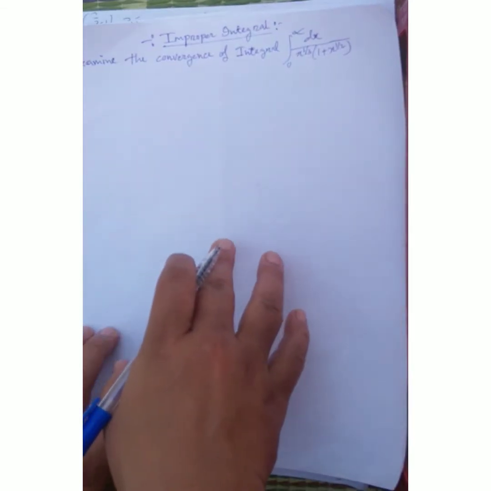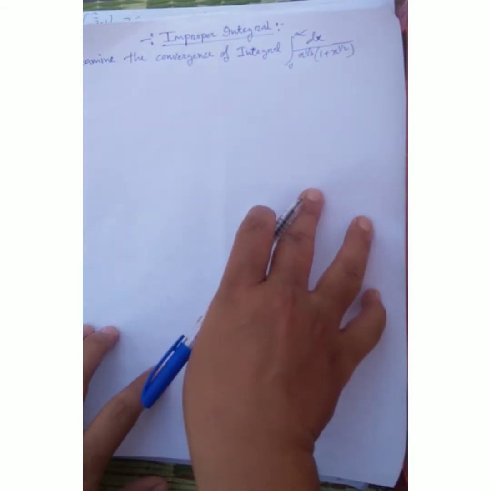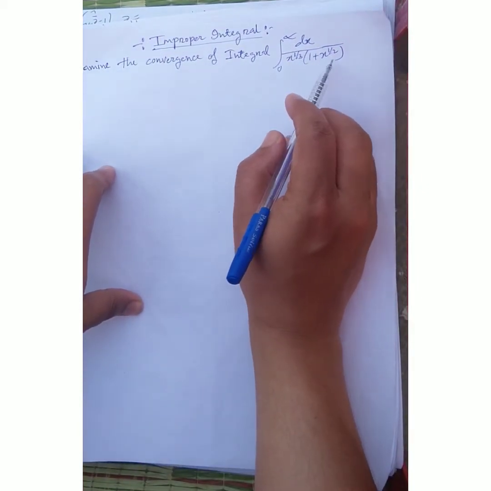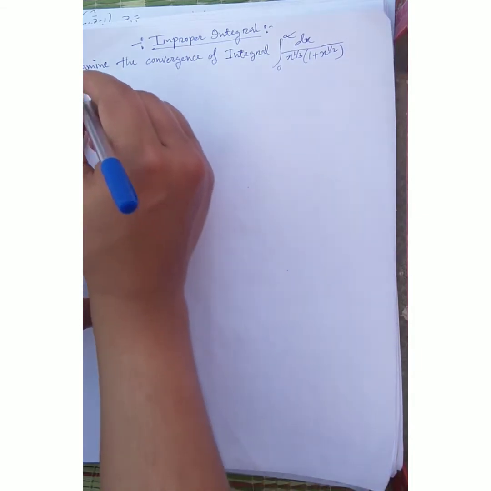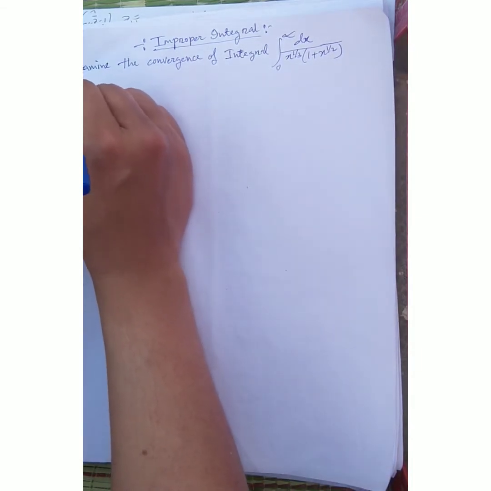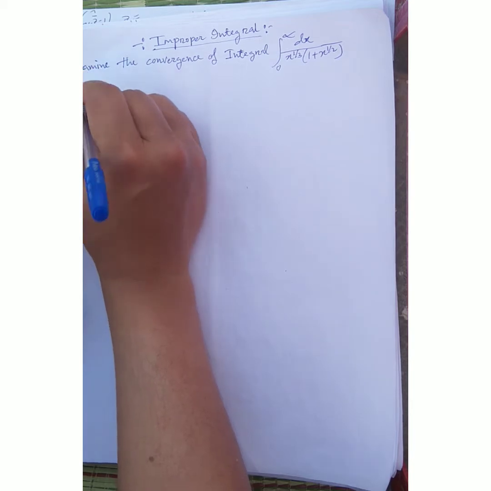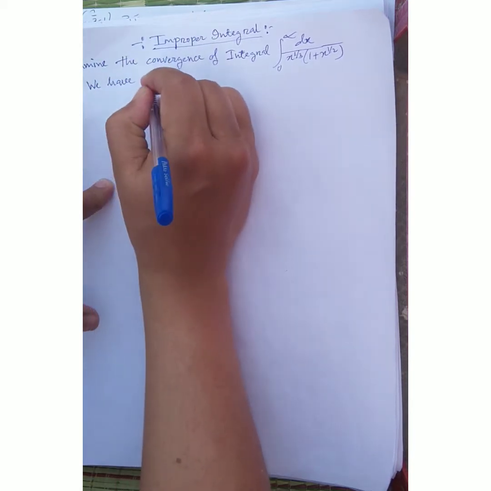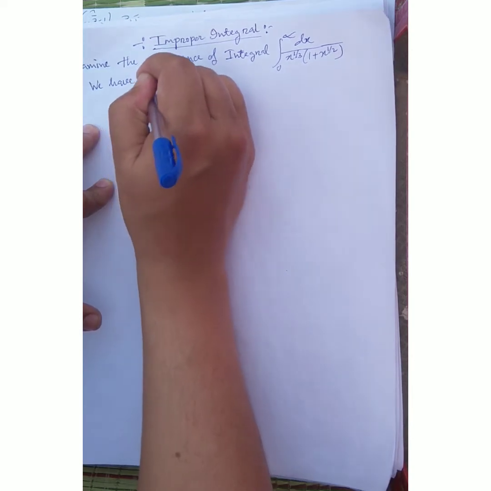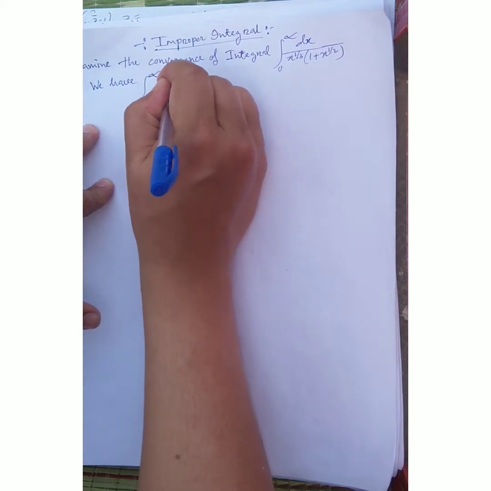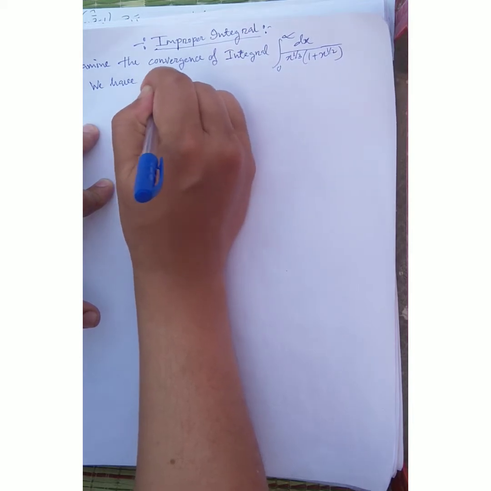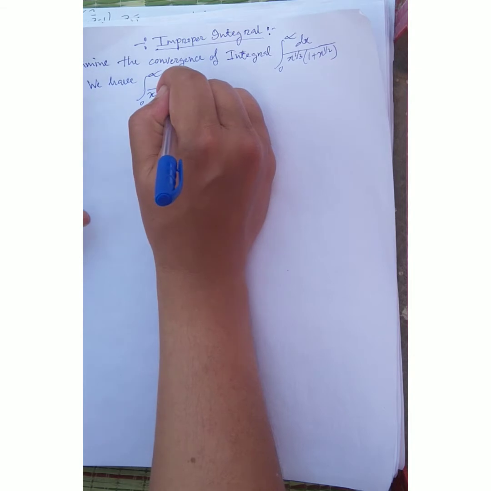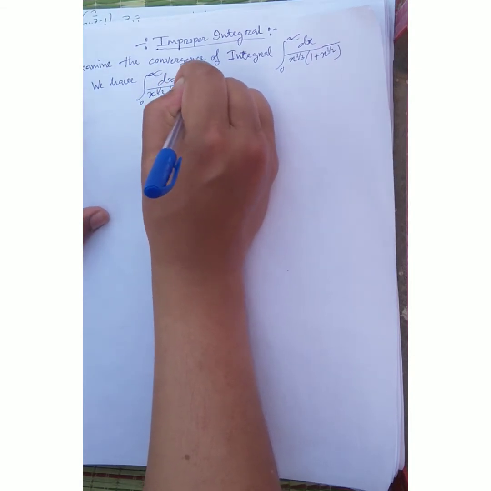Today I want to discuss convergence of an integral. Here, the integral from 0 to infinity of x to the power 1/3 and (1 plus x to the power 1/2). Answer: we have the integral from 0 to infinity, and our integrand is dx divided by x to the power 1/3 into (1 plus x to the power 1/2).